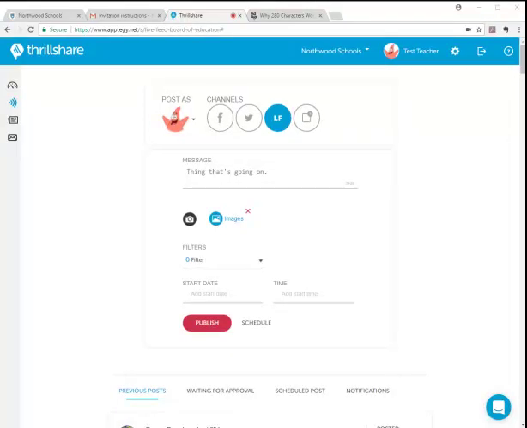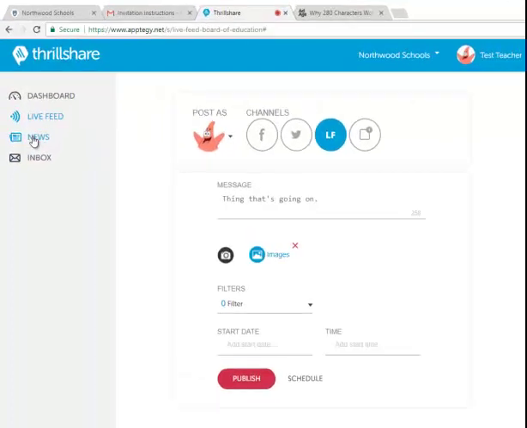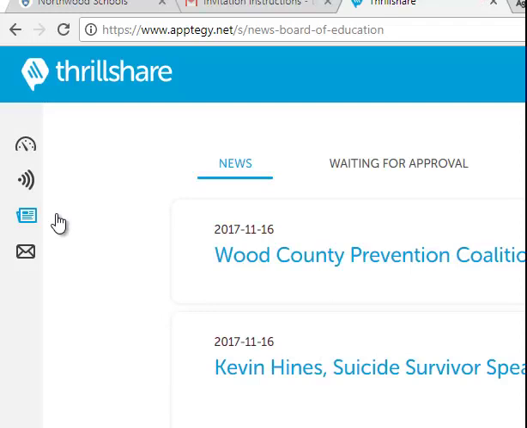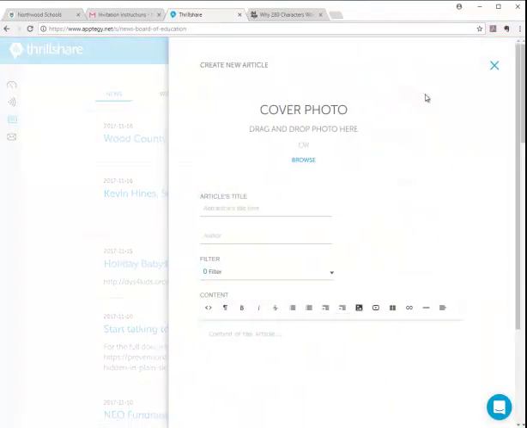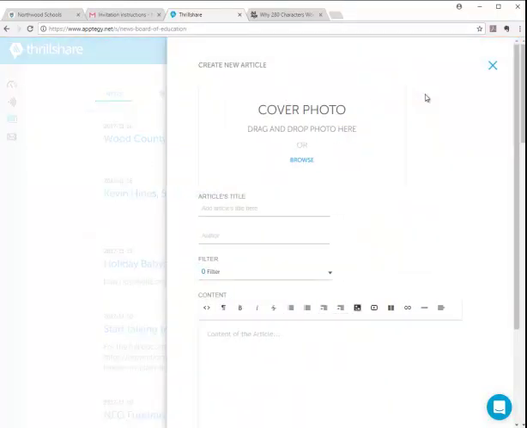So news looks very much the same. Let's go ahead and click over on news and let's see what we get. All right, so again, when we click on the news section, we get our news, everything that's been posted up to this point. So let's go ahead and let's add a new news item and let's see what that looks like. This time we get a different looking dialog box, but very much the same stuff.